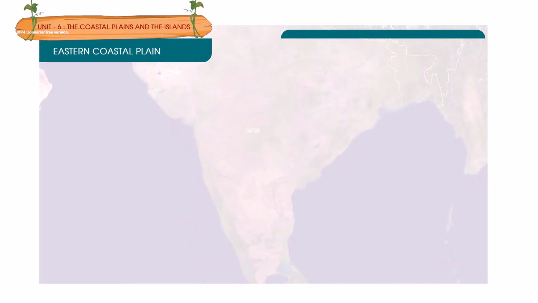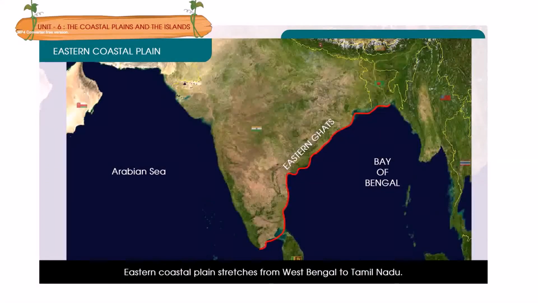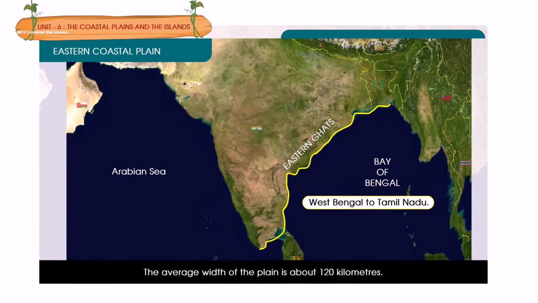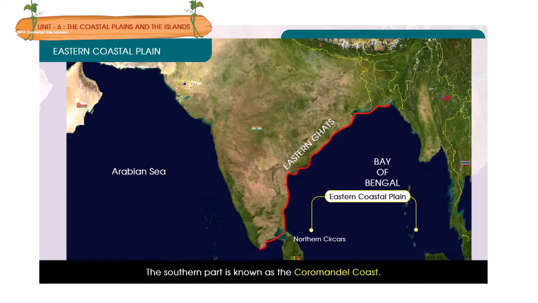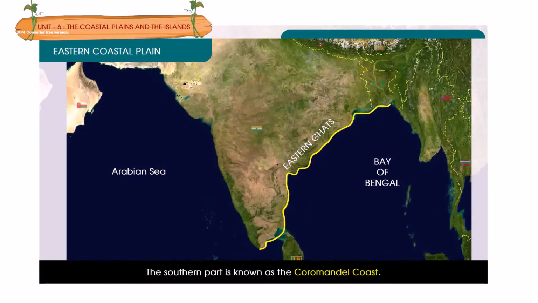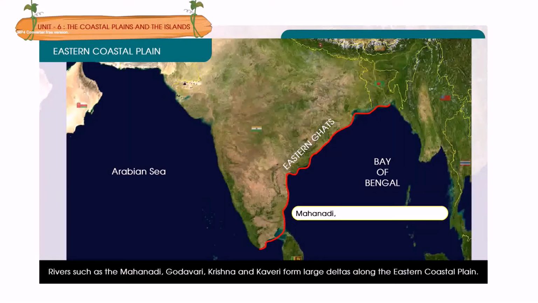Eastern Coastal Plain. The Eastern Coastal Plain stretches from West Bengal to Tamil Nadu. The average width of the plain is about 120 kilometers. It is divided into two parts. The northern part is known as the Northern Sarkars. The southern part is known as the Coromandel coast. Rivers such as the Mahanadi, Godavari, Krishna, and Kaveri form large deltas along the eastern coastal plain.